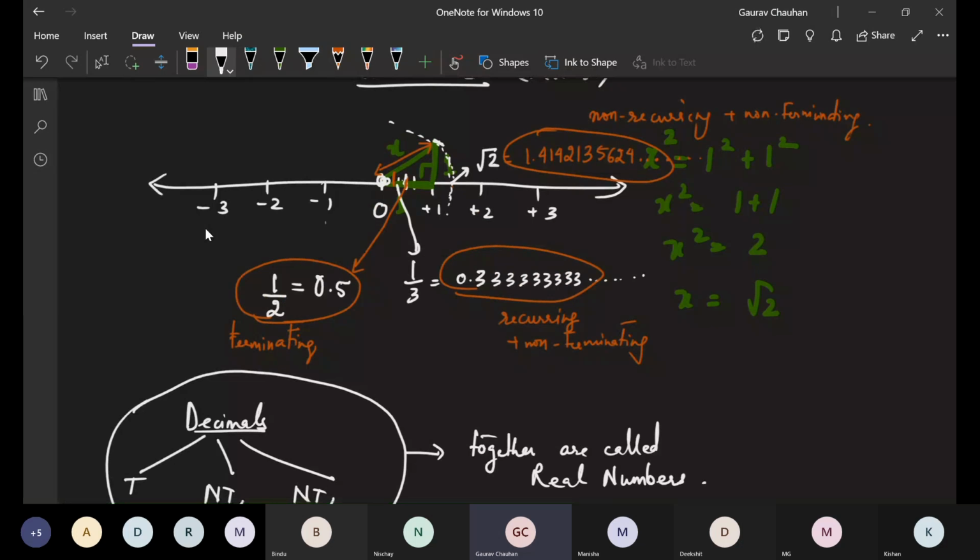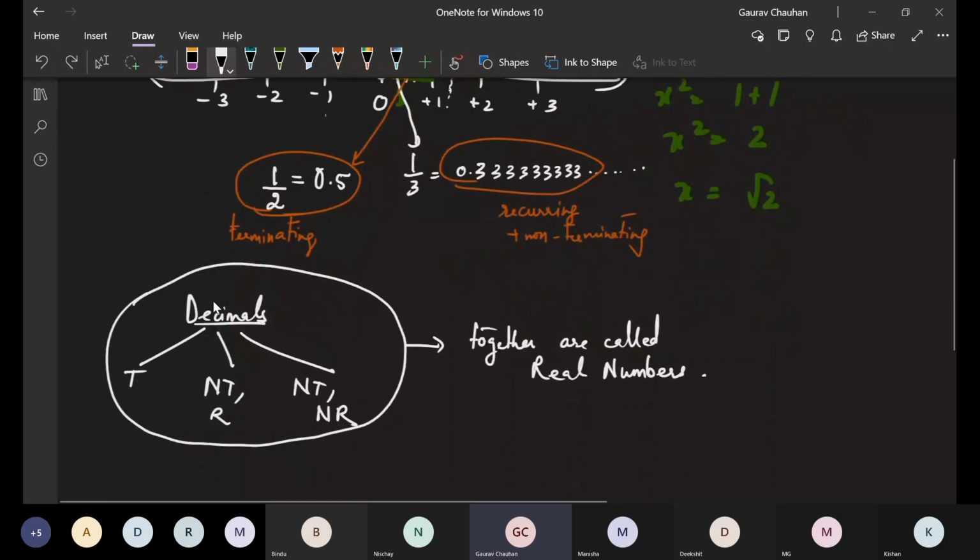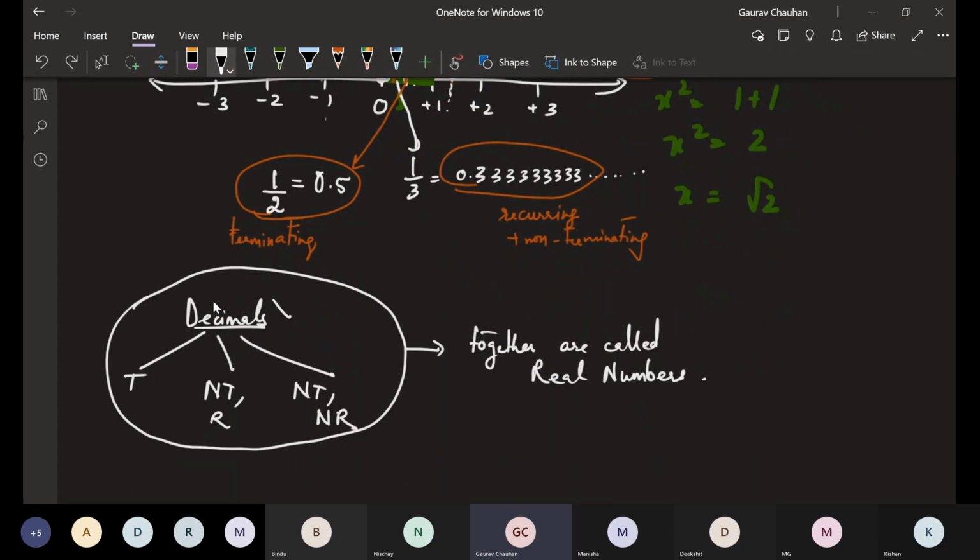Even this point is a decimal. Minus 2 is minus 2.0, so minus 2 is also a decimal. Minus 3 is also a decimal. From a number system point of view, decimal is just one way of writing. We have seen the binary system, which is just a way of writing in which after 10 the numbers repeat. Same way, all these numbers can also be written in binary. It's not that decimals are not real numbers. It's just a way of writing.